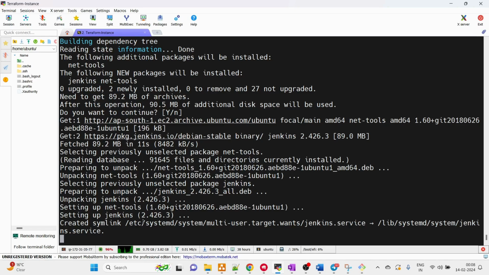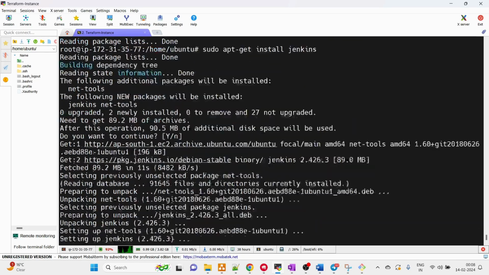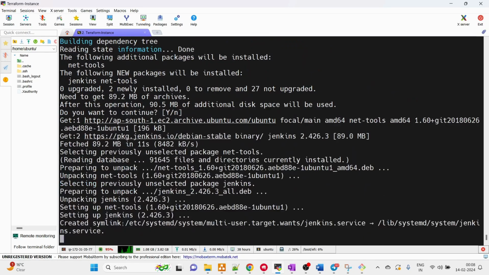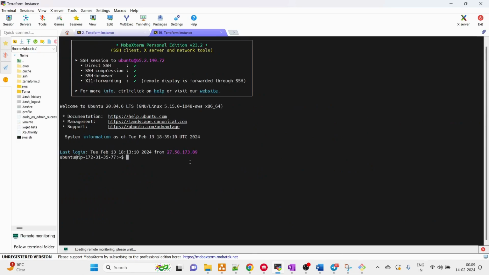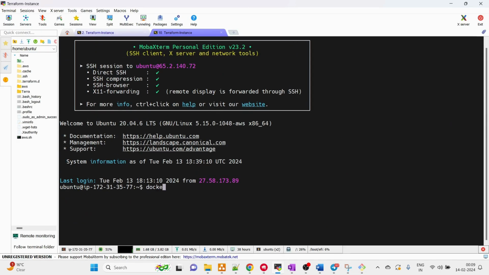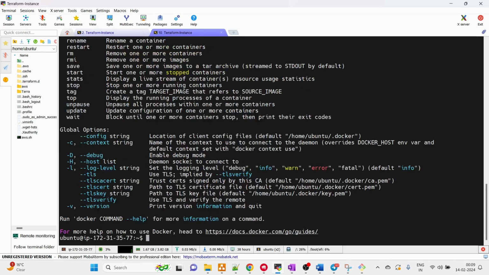It seems almost up. A few seconds more, I guess. Meanwhile, while it's getting up, let's do one thing. Side by side, we need to set up SonarQube, right? For that, we are going to need Docker. So let me type docker, which is, I guess, already available.